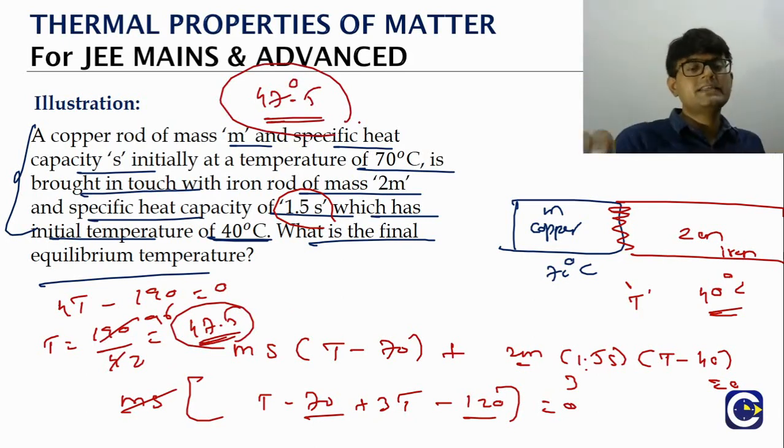Sum of the heat changes is adding up to what? 0. That's it. After that you will just have to do some numerical simplification steps. Okay. So this is about the kind of problems which you can expect based on the principle of calorimetry.